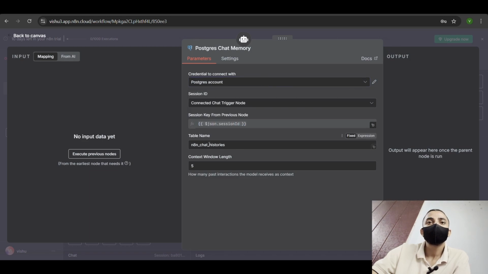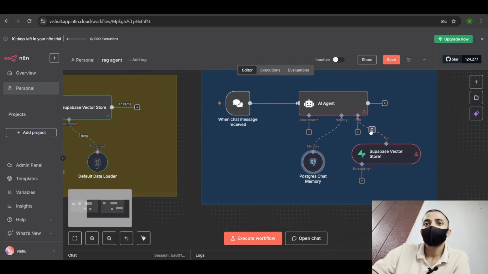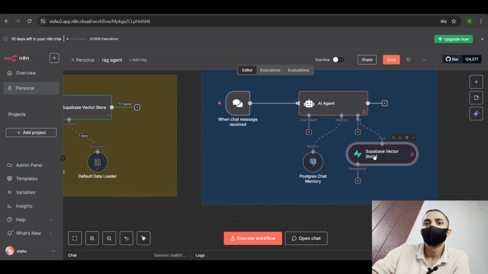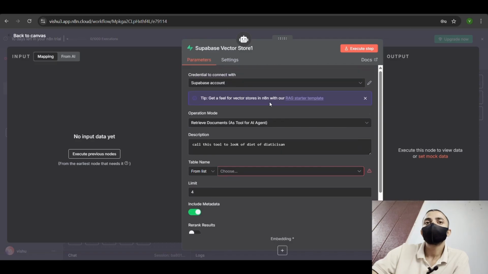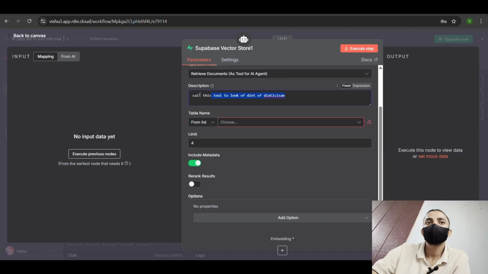In the table name, just keep it the same, and for the context window length we are using a length of 5 per window. And also connect your Supabase vector tool. In the operation mode, we are going to use retrieve documents as tool for AI agent. In the description, write something like: call this tool to look for a diet for a dietitian.